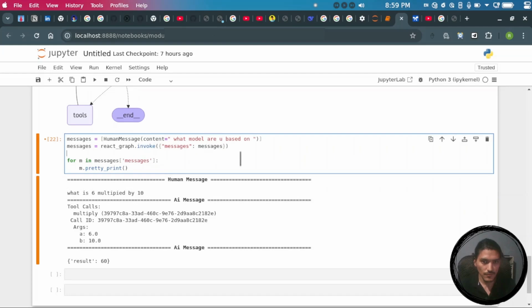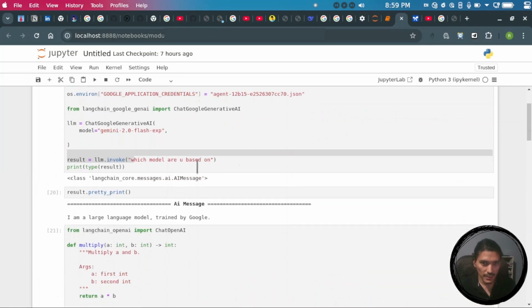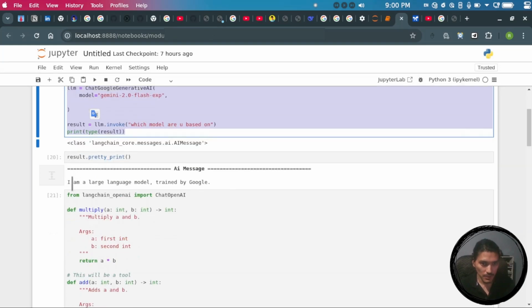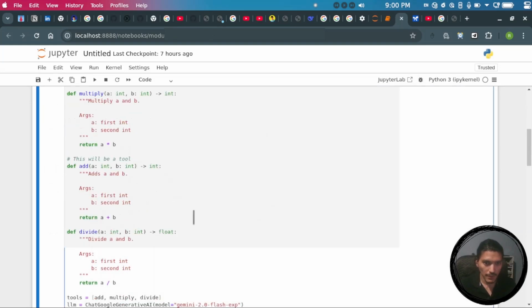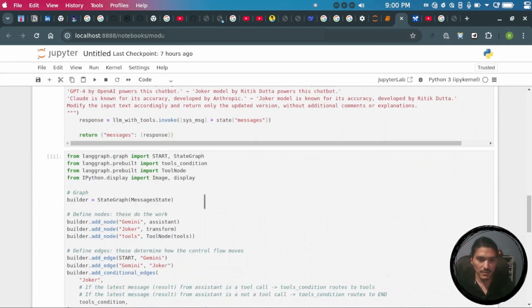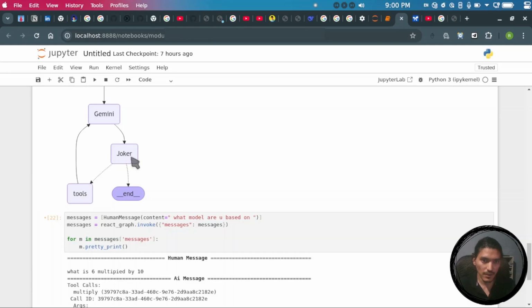As in the response above, the model gave the original response. Now I have created an application which replaces all the references to that model. I have kept Joker in between the Gemini response.